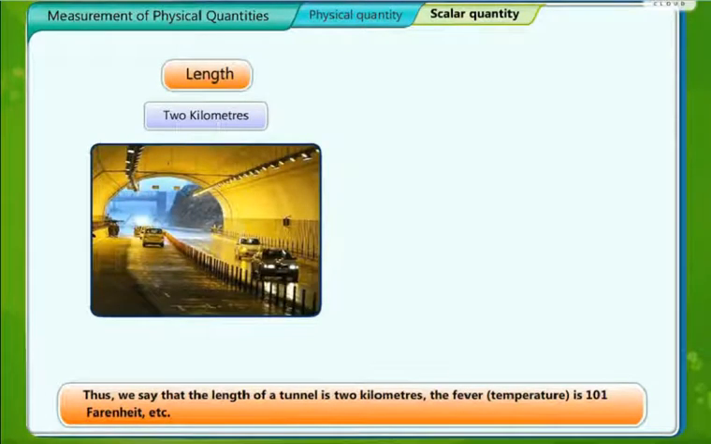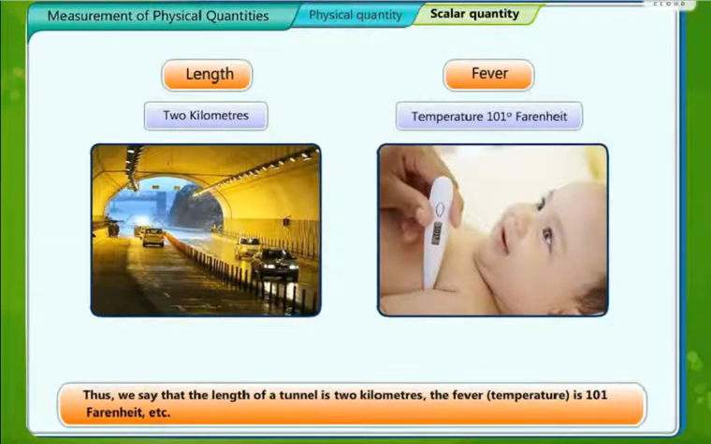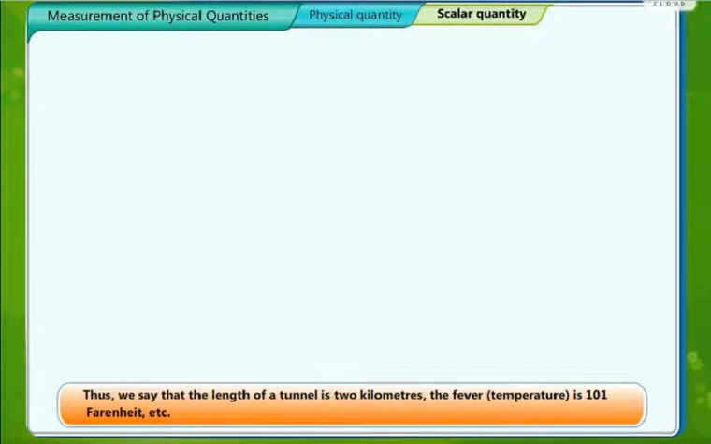Thus we say that the length of a tunnel is 2 kilometer. Fever temperature is 101 Fahrenheit. Fahrenheit is the degree used to measure the temperature. It's a unit used to measure the temperature. So these are scalar quantities.